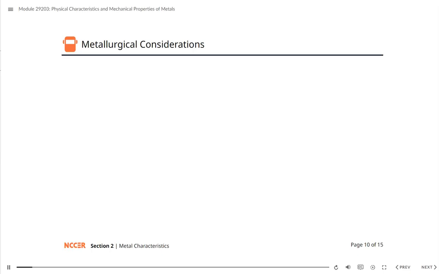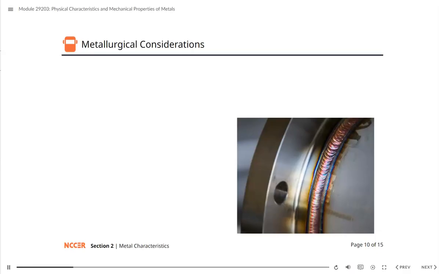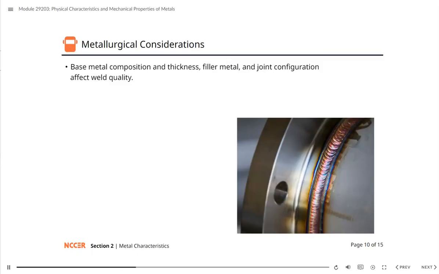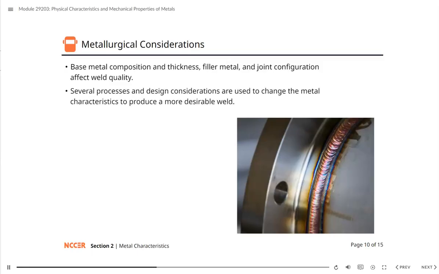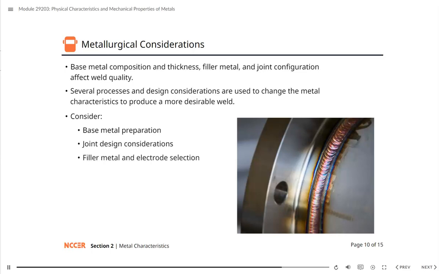When determining the effects of welding on both the base metal and the weld, you must consider several metallurgical variables. Base metal composition and thickness, filler metal, and joint configuration all affect the weld quality. There are also several processes and design considerations used to change the metal characteristics to produce a more desirable weld. To make acceptable welds, consider base metal preparation, joint design considerations, filler metal and electrode selection, preheating and interpass temperature control, and post-weld heat treatment.